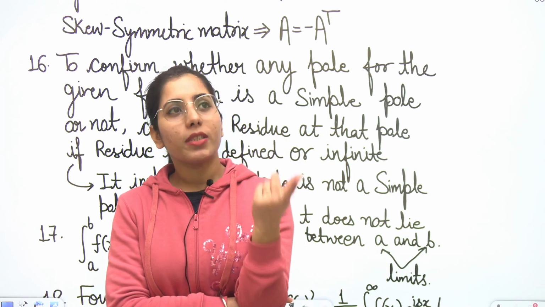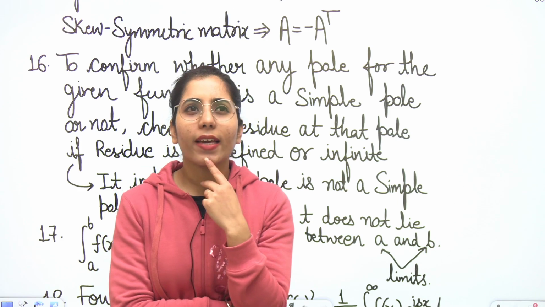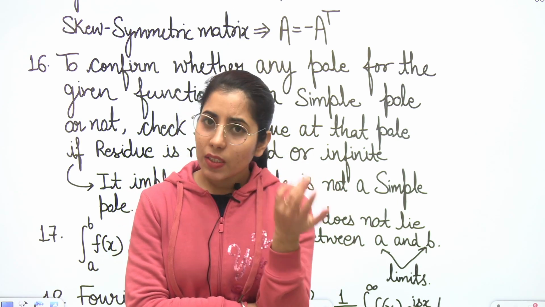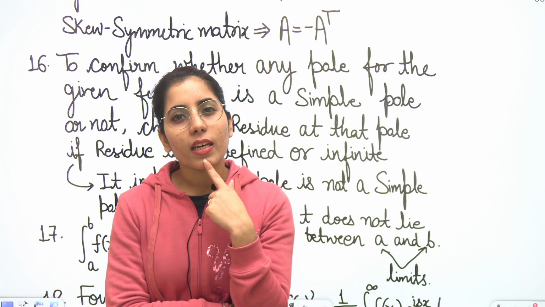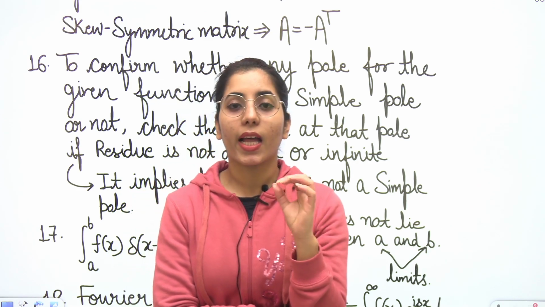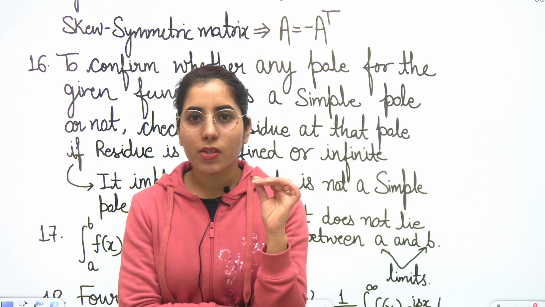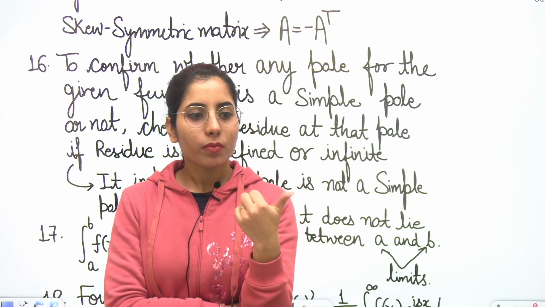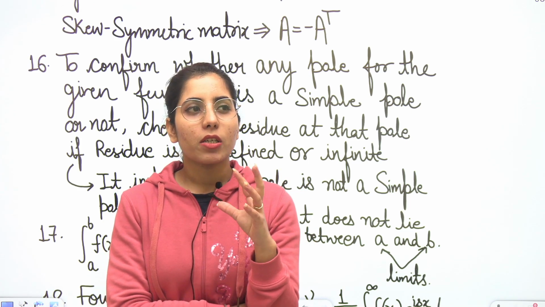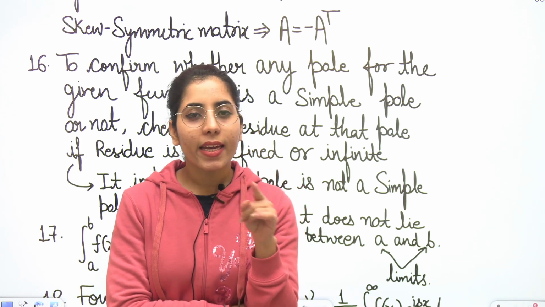Next point, if you have any question in which you consider that the pole you can see in the given expression looks like a simple pole, and there is a great possibility of that, but you are not 100% sure, or in the options you have some other option which you think can also be correct.